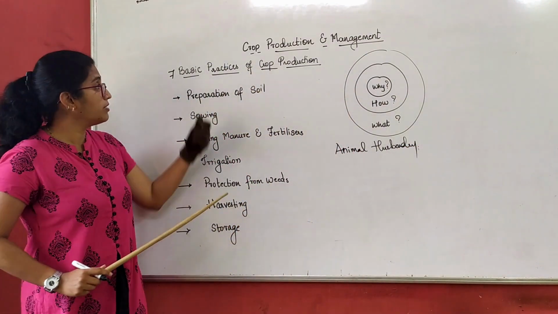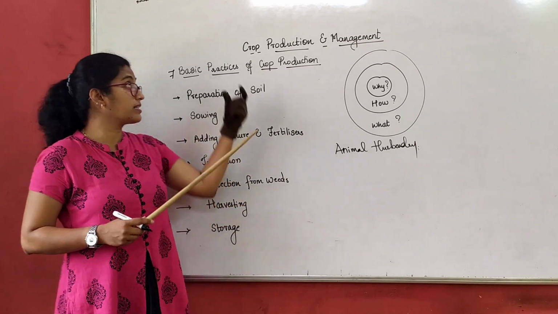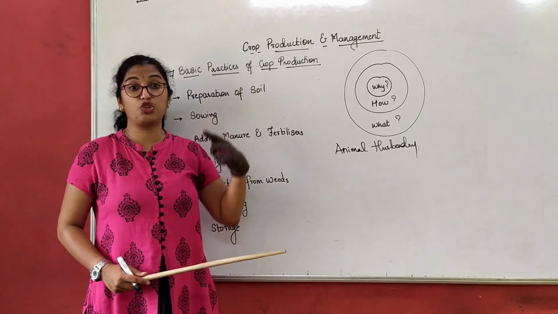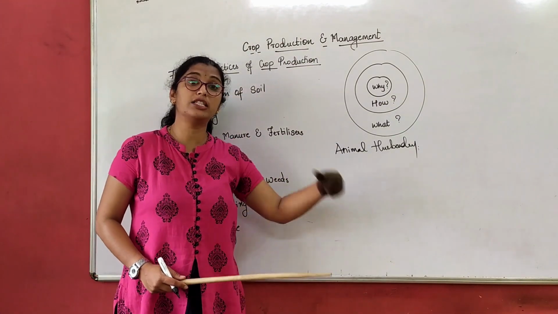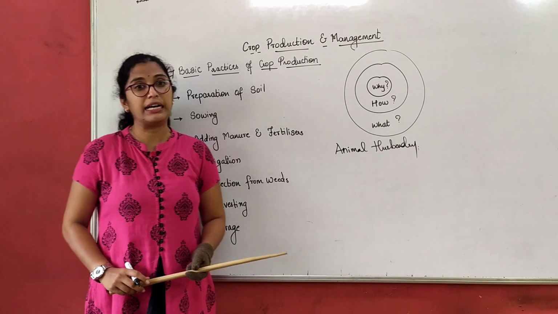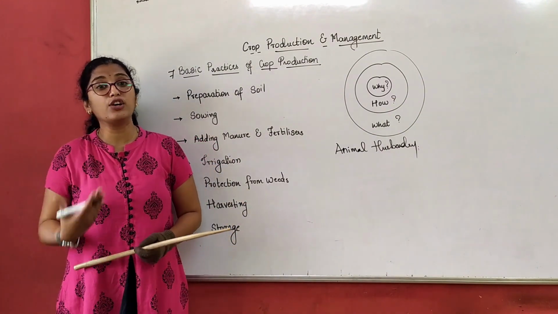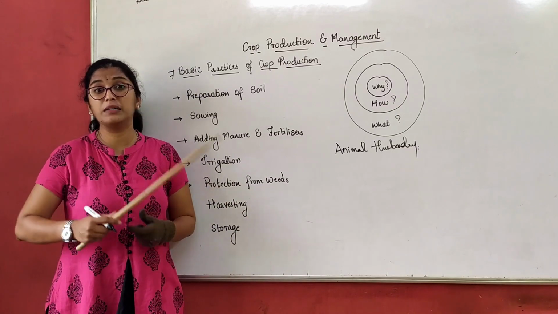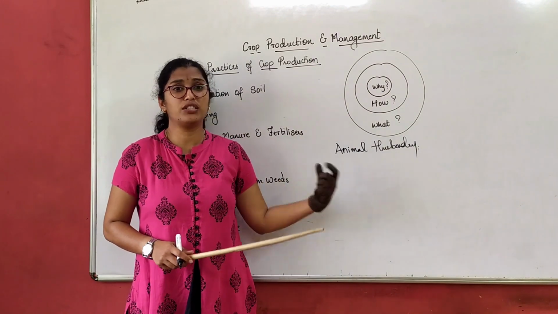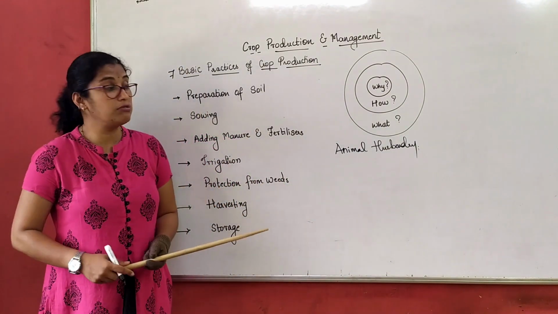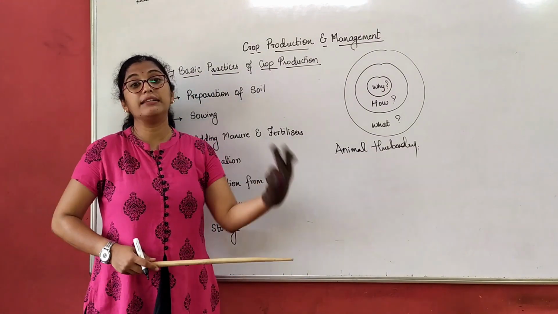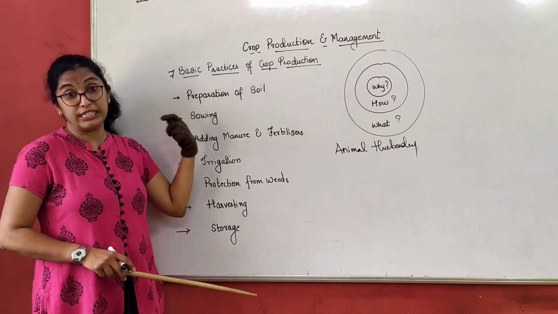As we discussed, in crop production and management you study the chapter in more detail in your 9th standard, and animal husbandry too you study in your 9th standard. Here we study animal husbandry a bit in brief. What is animal husbandry? Rearing of animals for the production of meat, or which gives us a source of protein, is called animal husbandry, which is nothing but livestock. We only study the different types of animal husbandry, because in detail you have that in 9th standard.